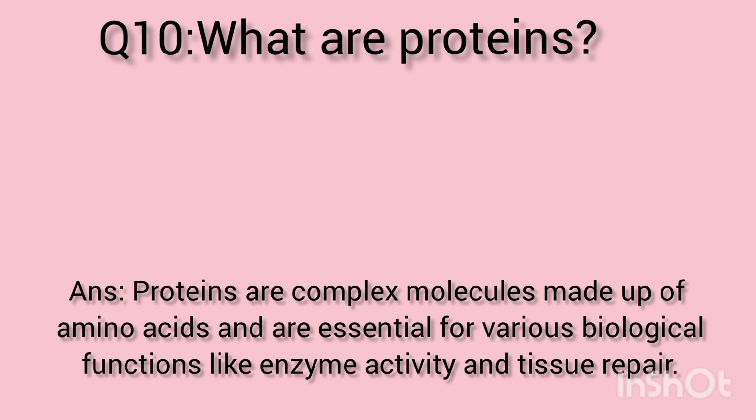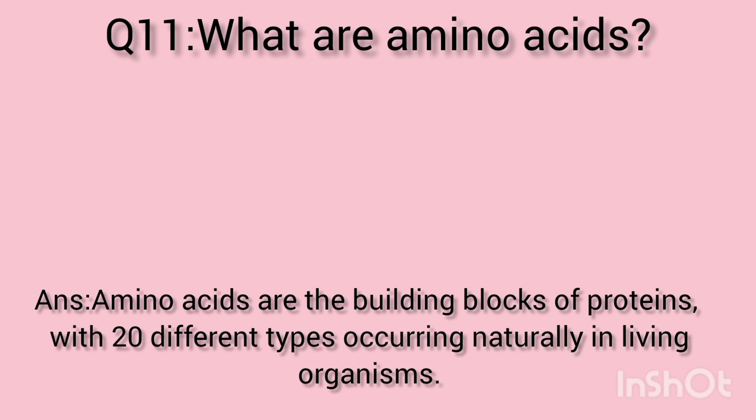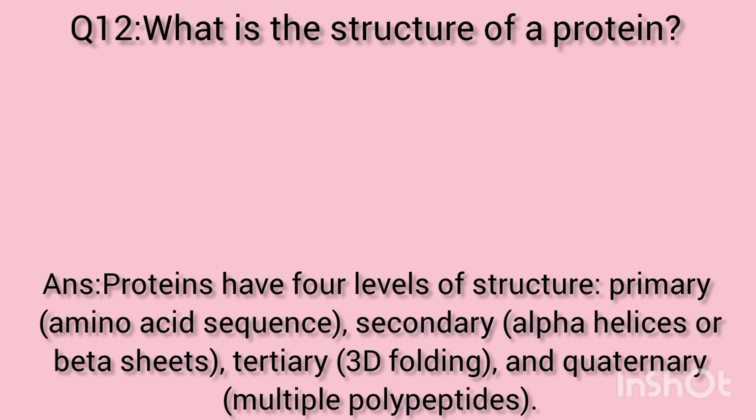and tissue repair. Question number 11. What are amino acids? Answer. Amino acids are the building blocks of proteins, with 20 different types occurring naturally in living organisms. Question number 12. What is the structure of a protein? Answer. Proteins have 4 levels of structure: primary, amino acid sequence; secondary, alpha helices or beta sheets; tertiary, 3D folding;